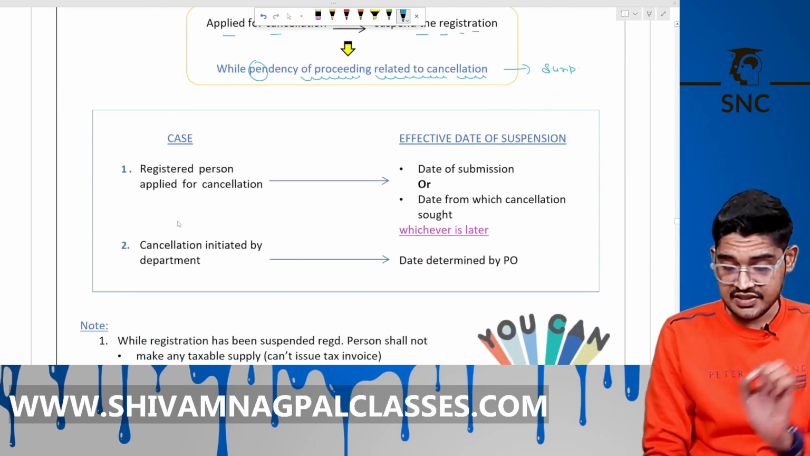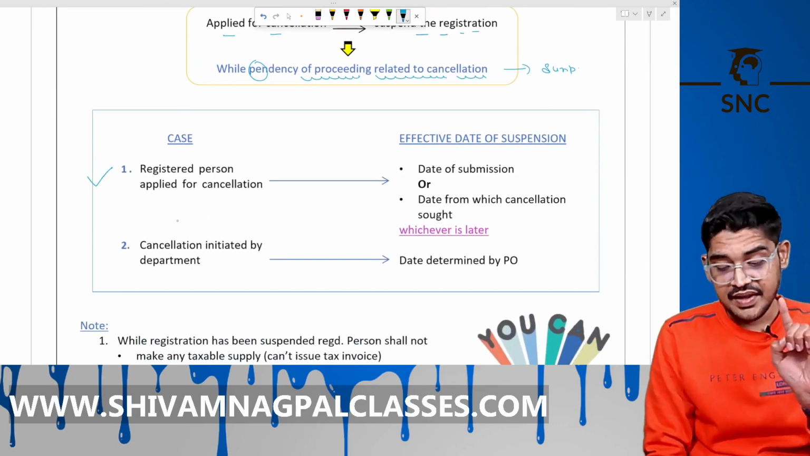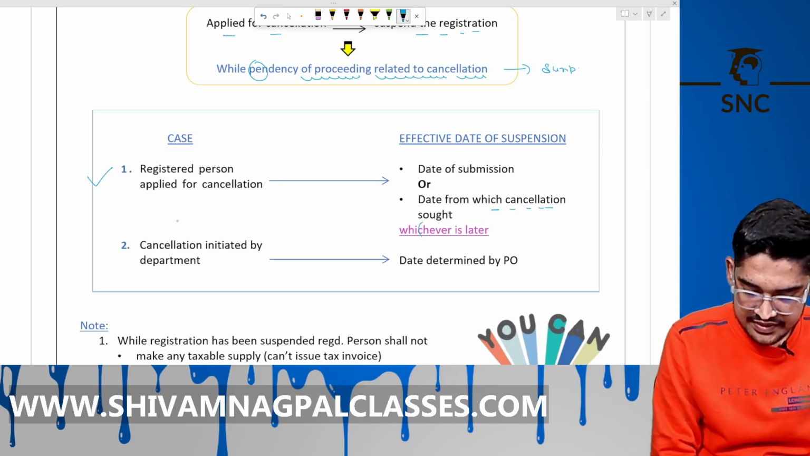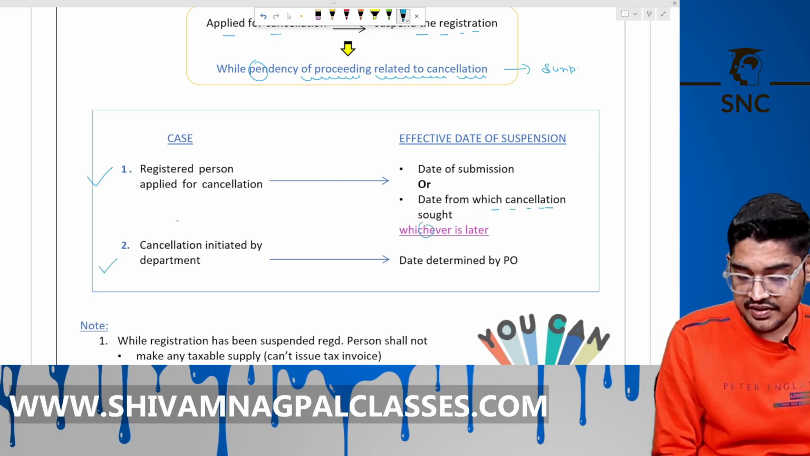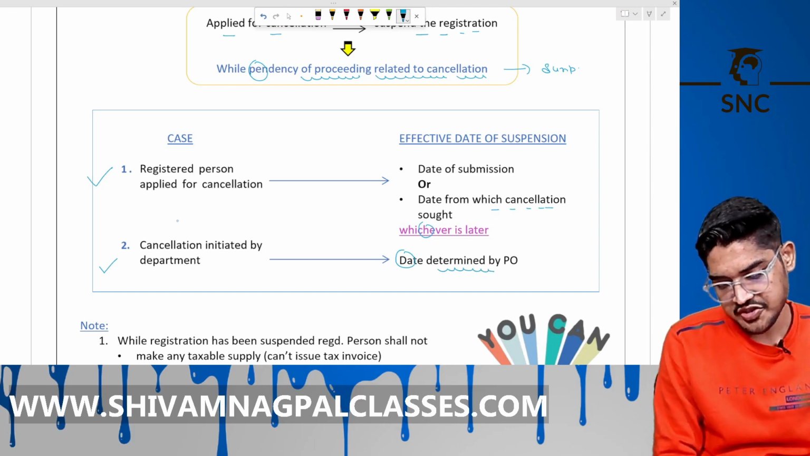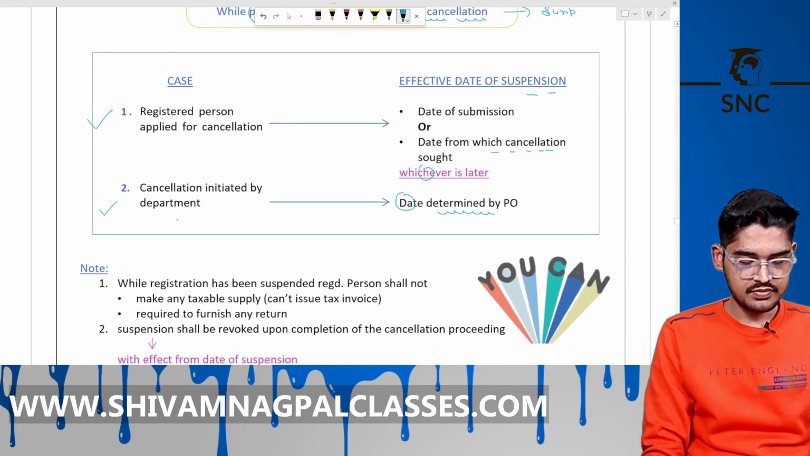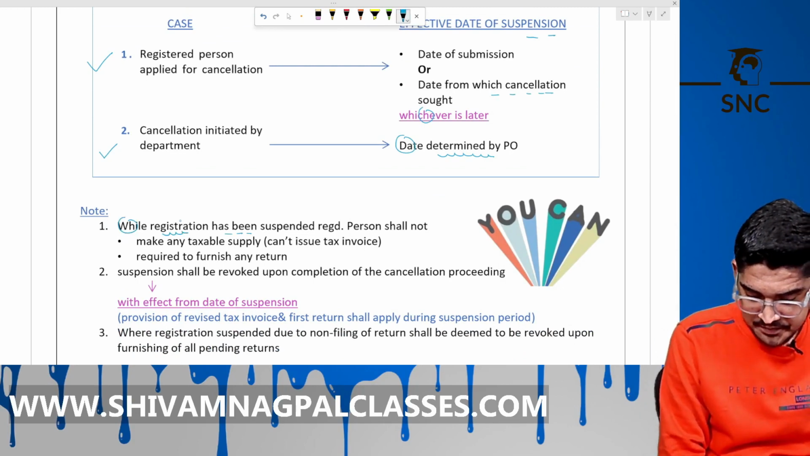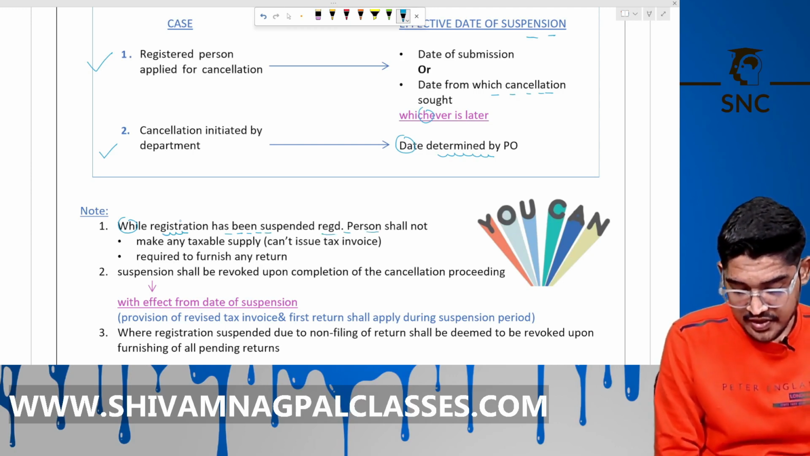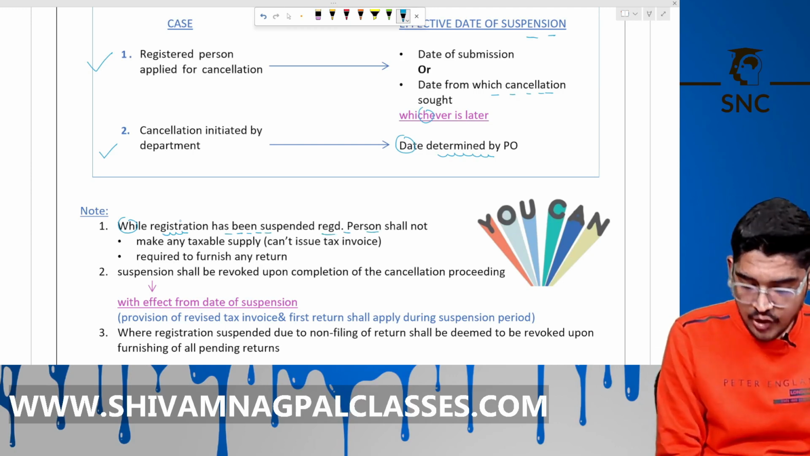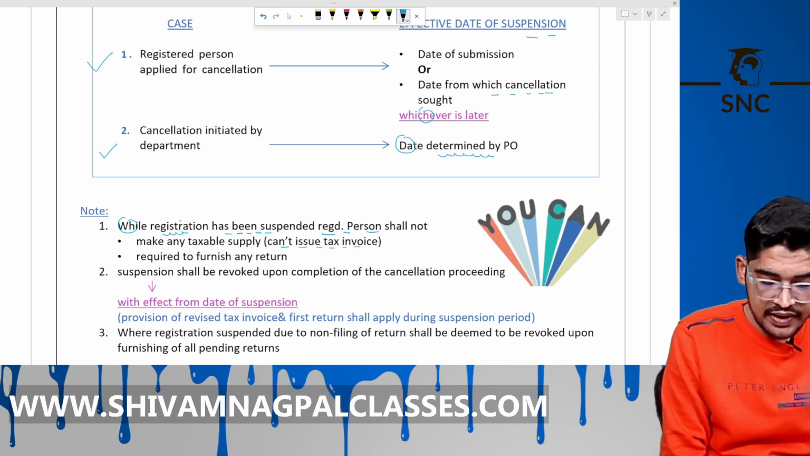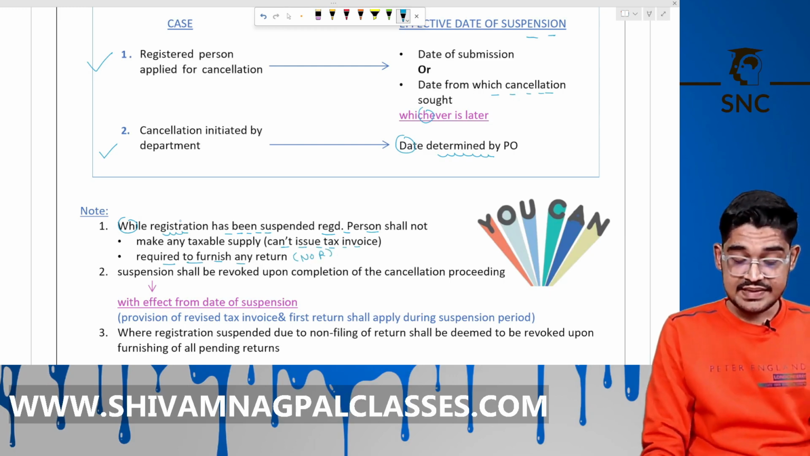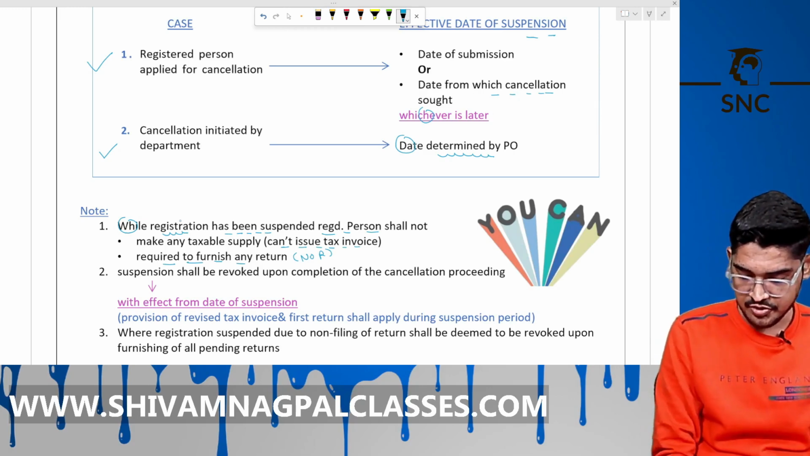Now, what will be the date of suspension? If you apply, then the date of submission or the date from which cancellation is sought, whichever is later. If the department cancels, then the date determined by the proper officer for suspension. Now, while the registration is suspended, that person shall not make any taxable supply, meaning cannot issue a tax invoice, and is not required to file a return, meaning no return. No return. Suspension shall be revoked upon the completion of the cancellation proceeding.